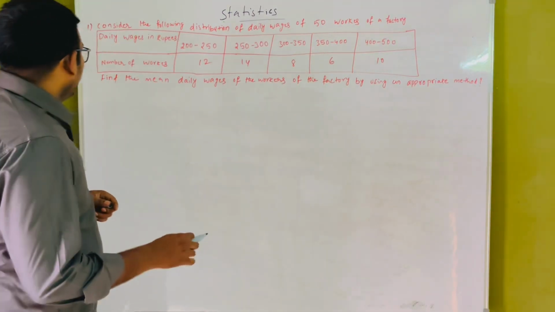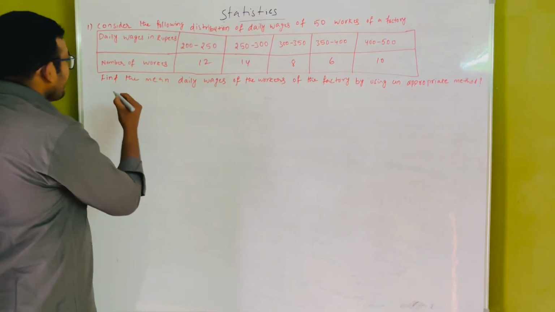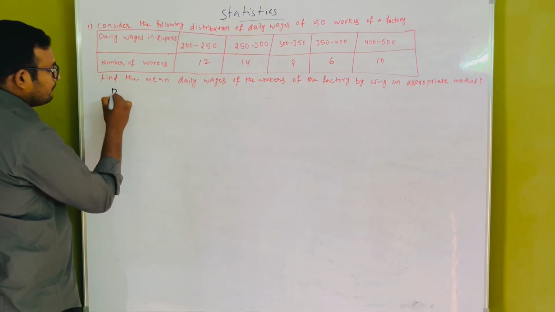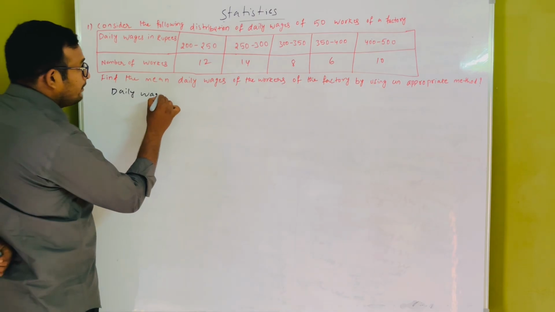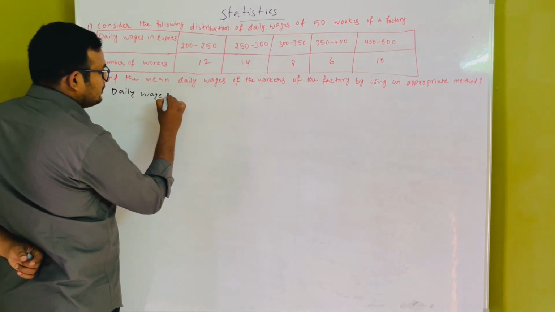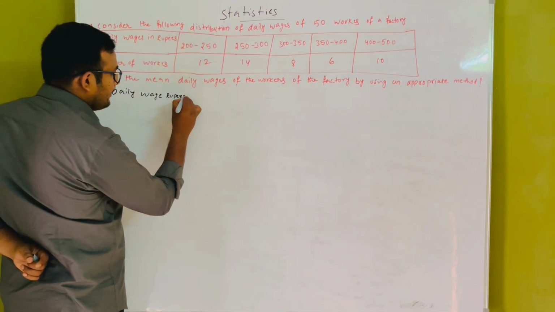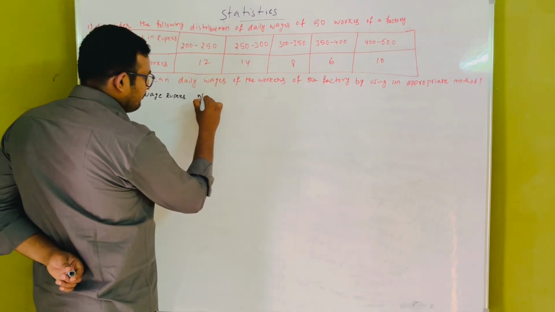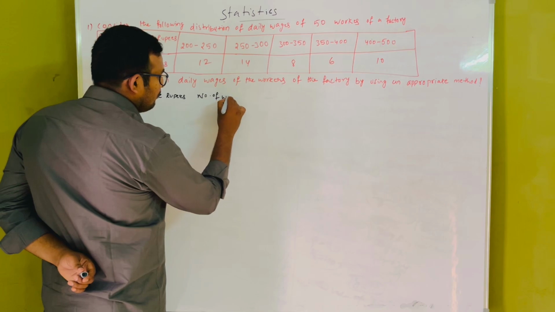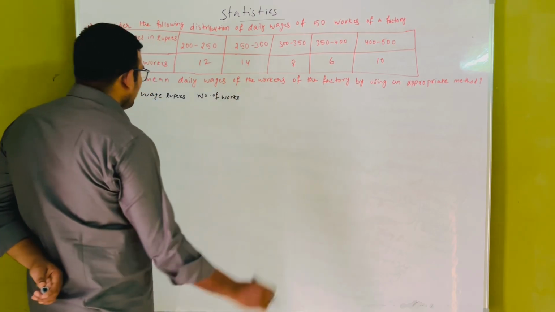First one is the daily wages, in rupees, and the number of the workers.